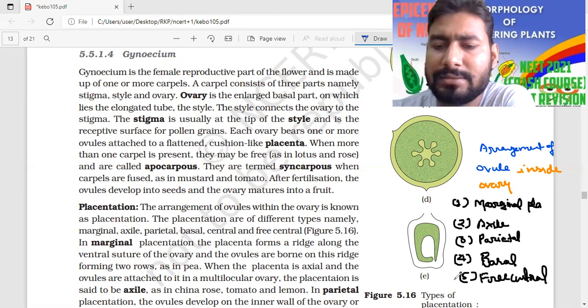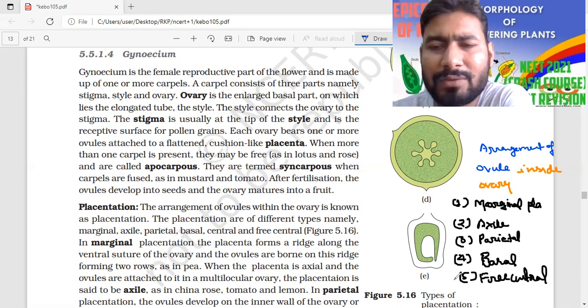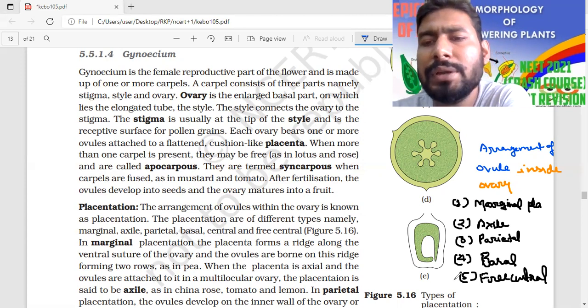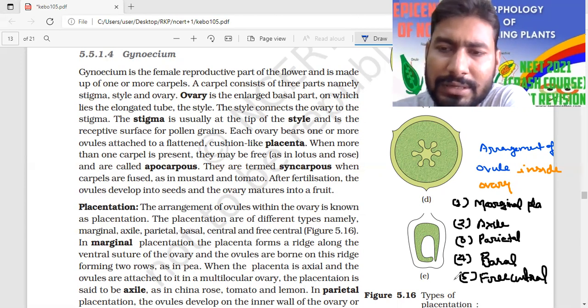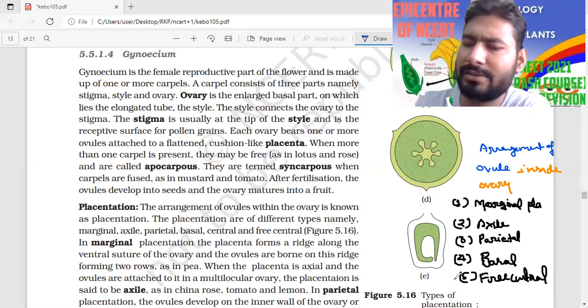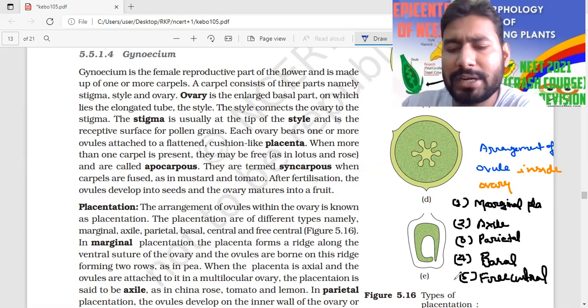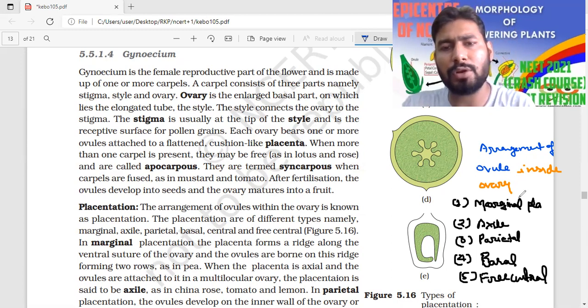That would be last, but the sequence does not matter. You have to clear your concept. It is not like the initial steps or last steps of a procedure. It is a classification. So marginal, axile, parietal, free central, and basal placentation. Now we are going to talk about the first, the marginal placentation.